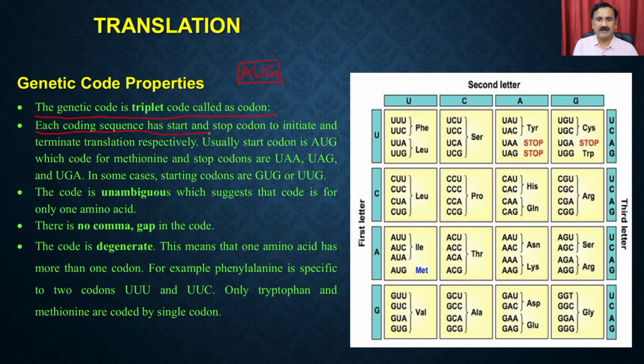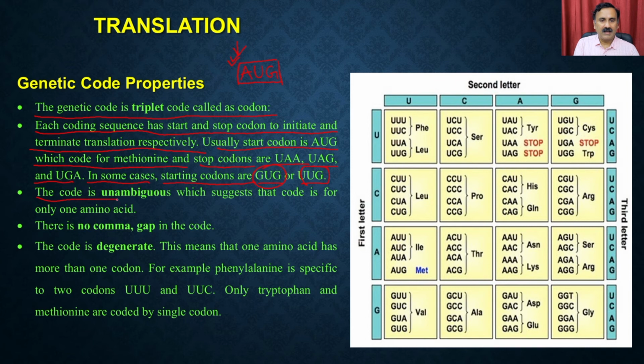Each coding sequence has a start and stop codon to initiate and terminate the translation respectively. For example, the start codon is AUG, which codes for methionine, and the stop codons are UAA, UAG and UGA. In some cases, the start codons are GUG or UUG. These are in the bacterial cases; in prokaryotes, you can also have GUG or UUG as a start codon. What is meant by the start codon is that whenever translation starts, AUG is going to be the first codon present on the gene.